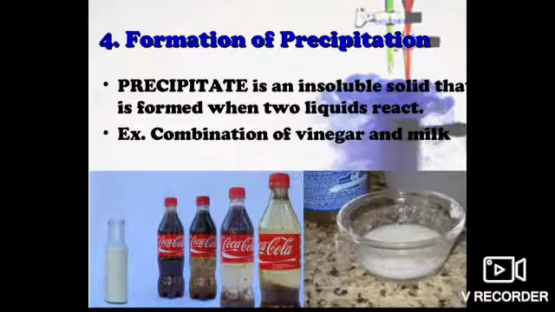Right? After this, formation of precipitates will be there. What is a precipitate? It is an insoluble solid that is formed when two liquids react. So when vinegar and milk are combined and react, you can see an insoluble solid formed when these two liquids react. That will be a precipitation reaction, and in that case you will observe the chemical change and you will come to know that something has happened between these two reactants. That's why the precipitate, or PPT, is formed.